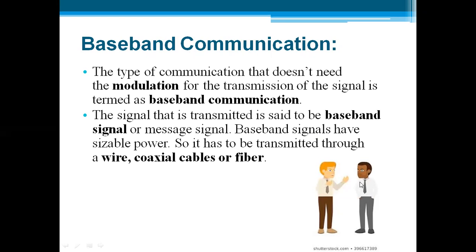So when two people are talking, the first person is a transmitter and the second one is a receiver. The data transmitted from the transmitter is received as it is by the receiver. So this type of communication is called a baseband communication. The data is transferred in its actual fashion, the way it is generated.